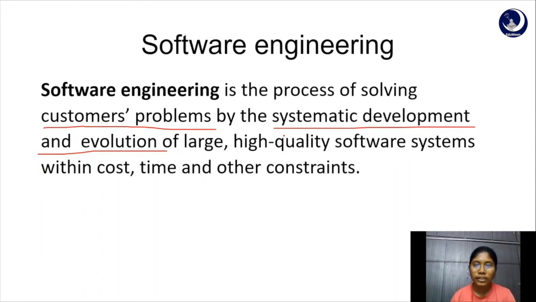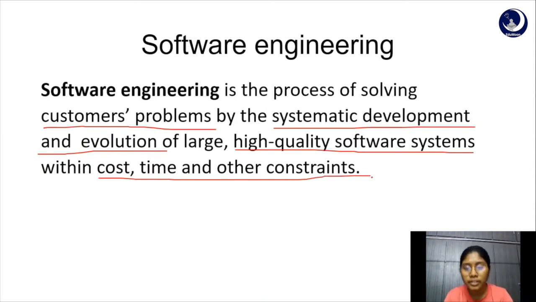And the next term is high quality software systems. Now, software systems are always complex and quite large. A system of thousands of lines of code must be completely understood by one person, and this would certainly take a lot of time, too long to develop or even design. So therefore teamwork is essential in dealing with large complex systems in order to finally develop an efficient and working system.